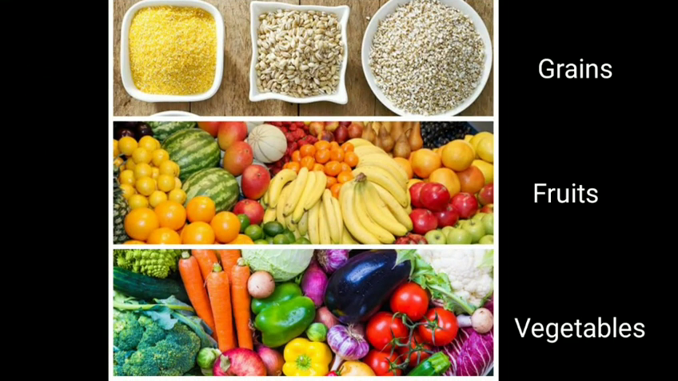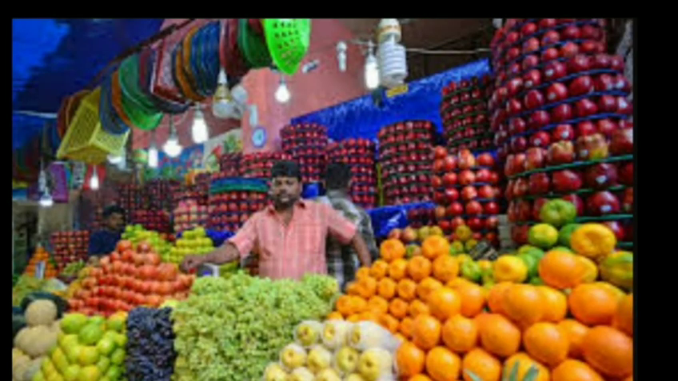And according to the seasons, a variety of grains, fruits and vegetables are grown in our country. Now students, you try this. You visit the local fruit sellers. Note down the names of the fruits sold in the shops.